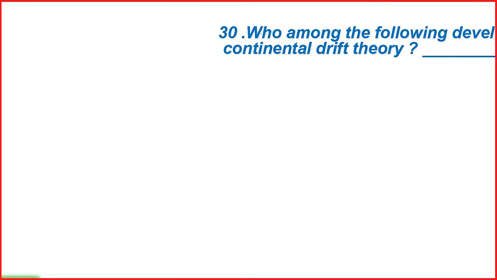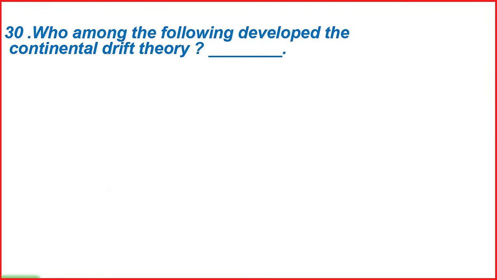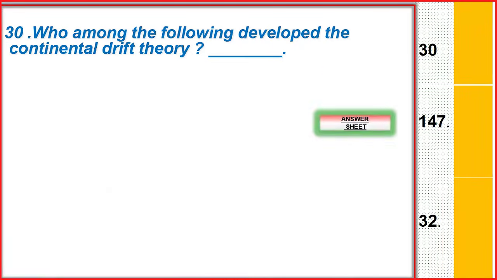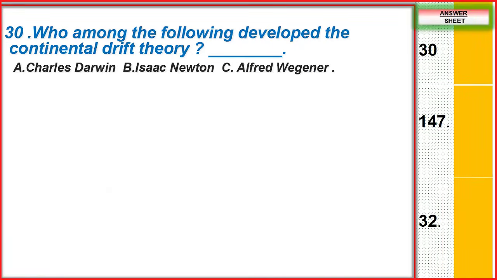Who among the following developed the continental drift theory? We are given the people here. We have Charles Darwin, that was for evolution, Isaac Newton on gravity, and Alfred Wegener in 1912. What do you think is the correct answer? Yes, the correct answer is Alfred Wegener in 1912. He said that all the continents were joined in one called Pangea.